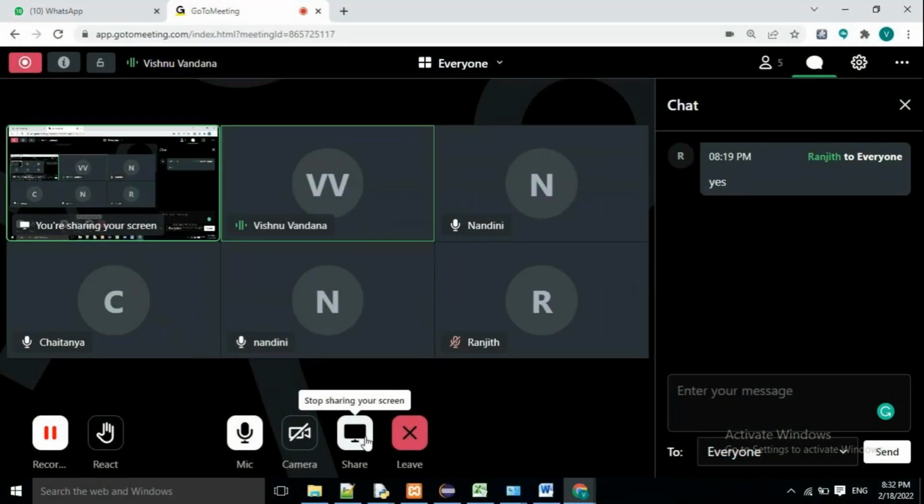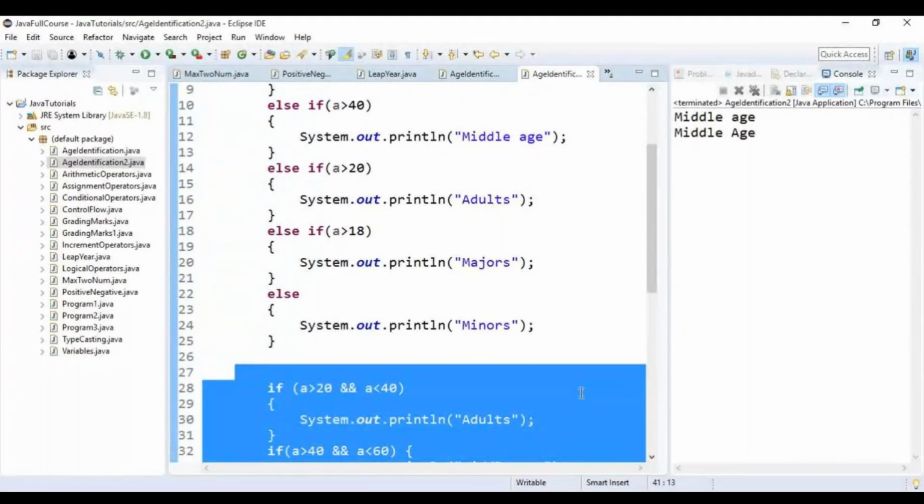Is my screen visible? Not yet? No. Okay, now? Yes. I'm sharing the IDE now.